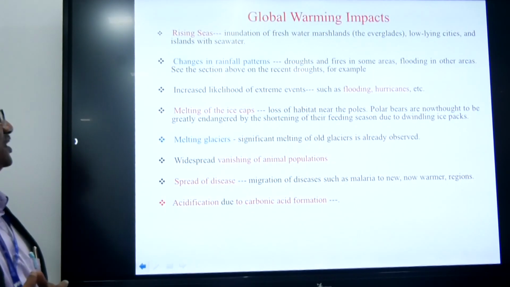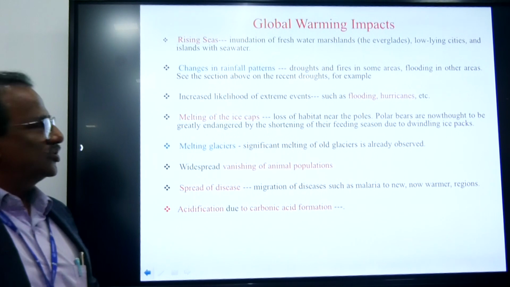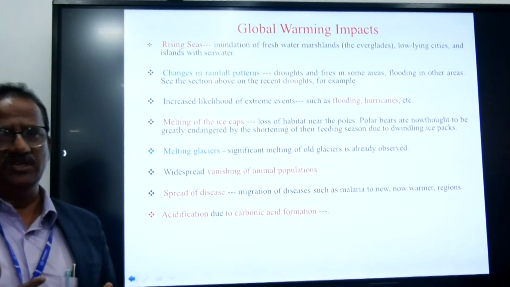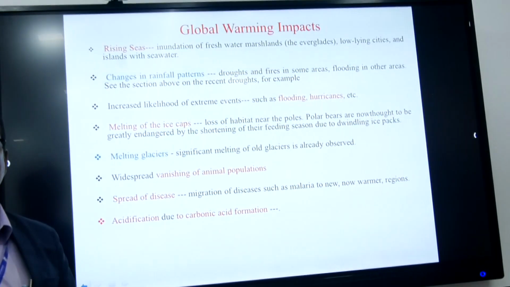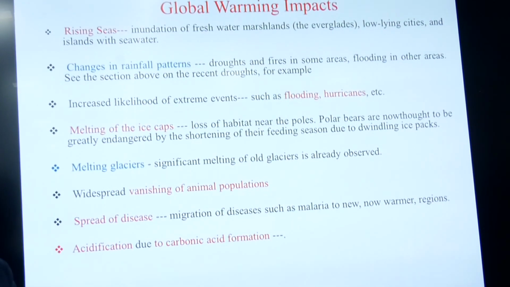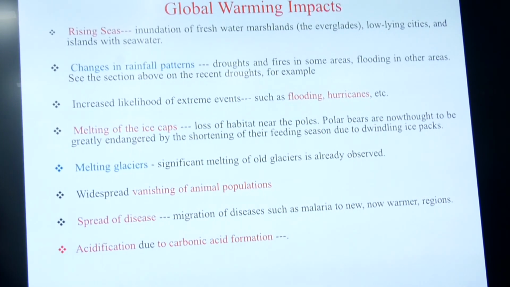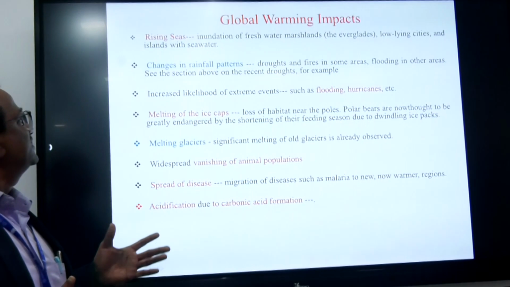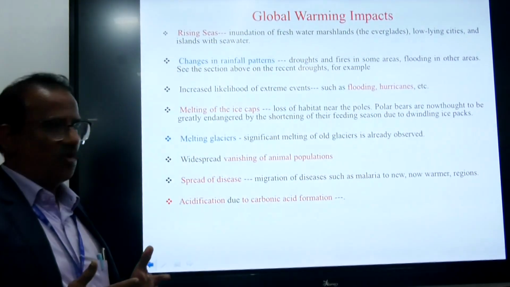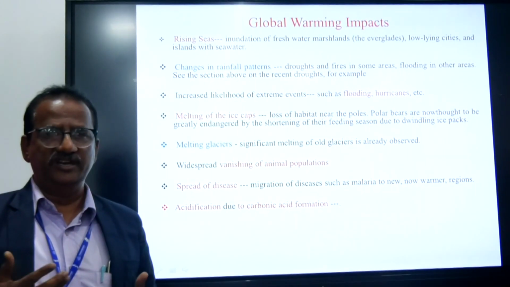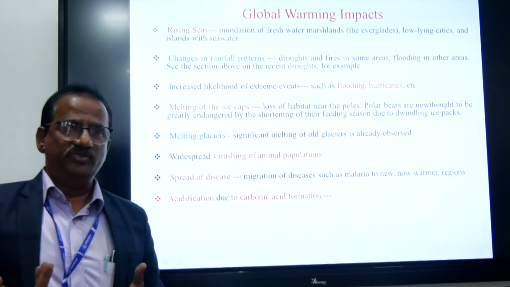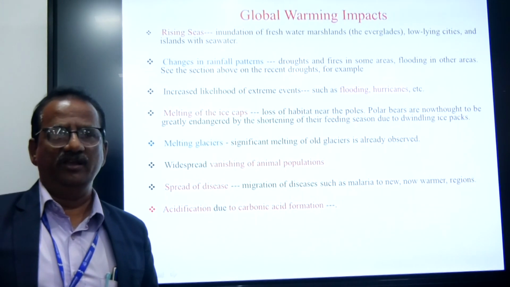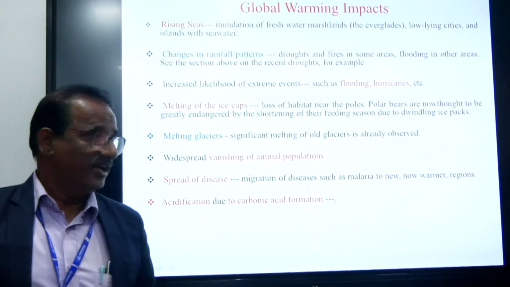Okay. What are the global warming impacts? Due to global warming, once the average temperature rises, it causes the melting of glaciers and Antarctic ice. Once the ice melts, we get the following impact: rising of seas. The water level of every sea rises, which means the land area is reduced.